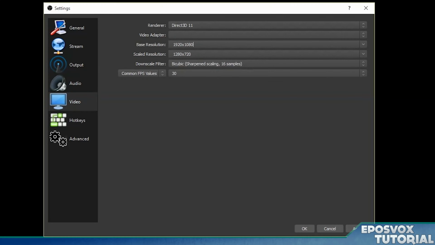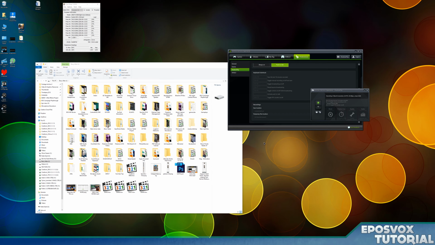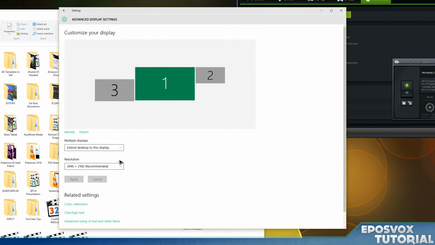If you're unsure of your resolution, go over to your desktop, right-click, and if you're on Windows 7 or 8, you can go to Screen Resolution. Instead of Display Settings here, it'll say Screen Resolution. On Windows 10, to see your screen resolution, right-click the desktop, go to Display Settings, and then go to Advanced Display Settings, and it will show your resolution for your various monitors here. You just have to click a couple extra times.